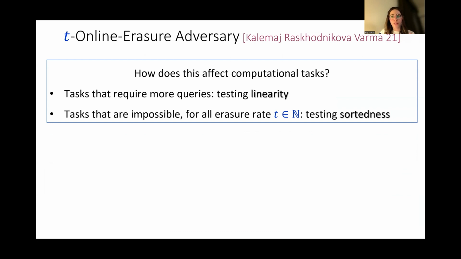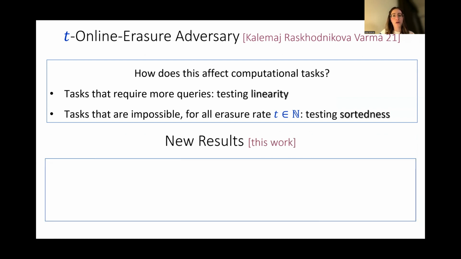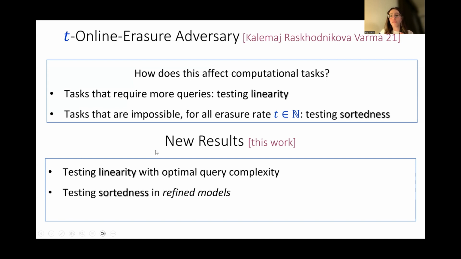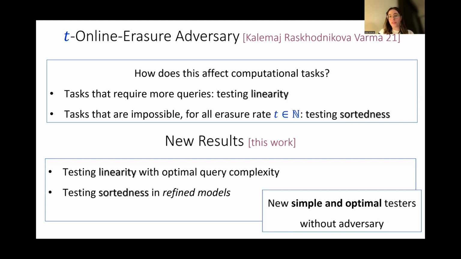In relation to these two specific examples, our results are: we show how to test linearity with the optimal number of queries, matching the lower bound from the first line here. And for sortedness, we show how to refine the model a little bit, and then we can test it. Our work also implies new optimal testers in the case without an adversary, with the nice property that our testers are simpler than the testers known before. And we have more results, for example, for low degree testing and other properties.